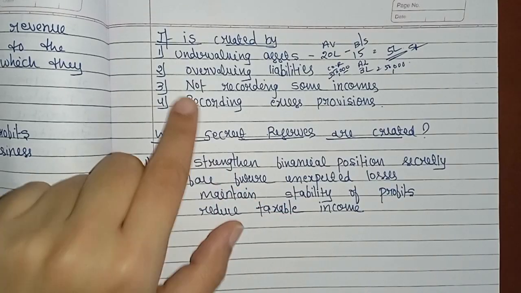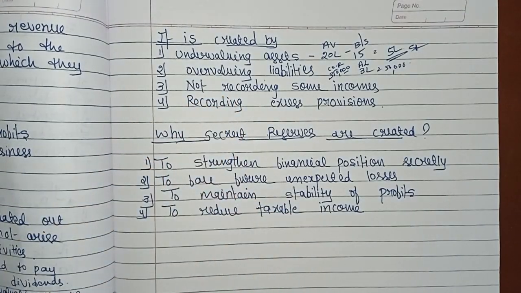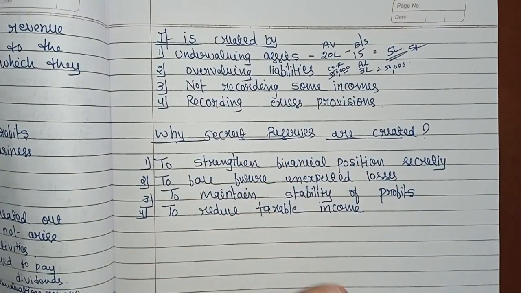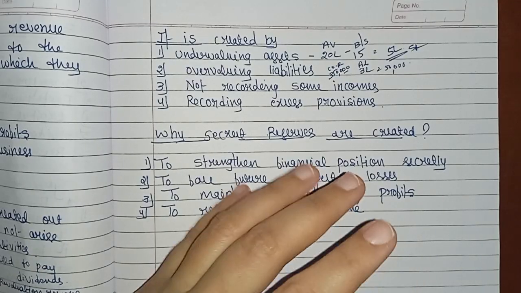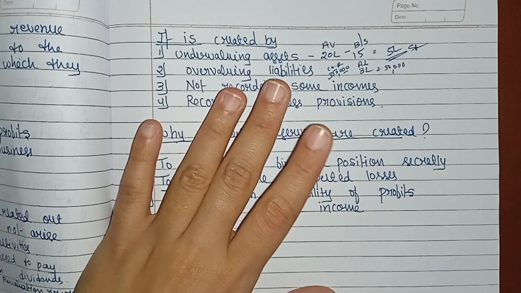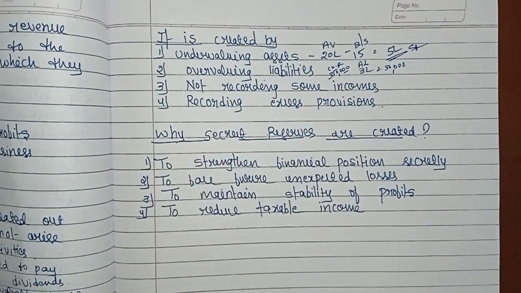Clear? And the third one is not recording some incomes. It means the company receives income but does not record it in the books. So the profit appears less than the actual. That withheld income becomes a secret reserve.